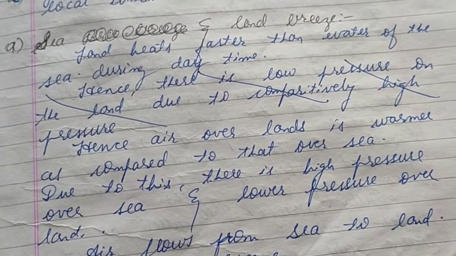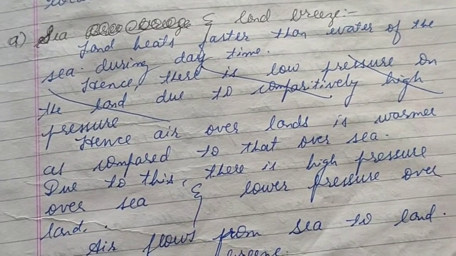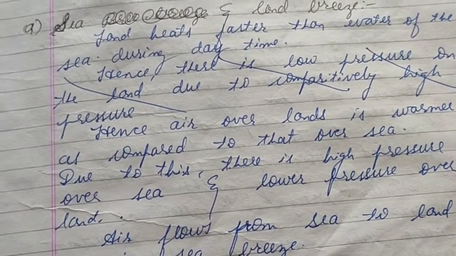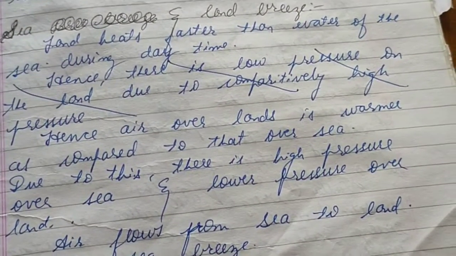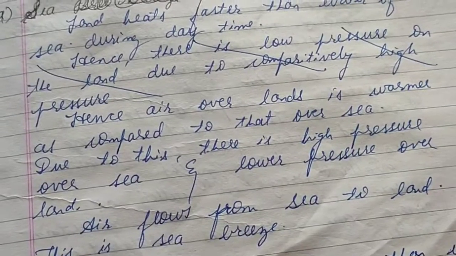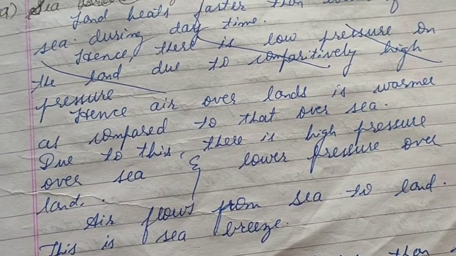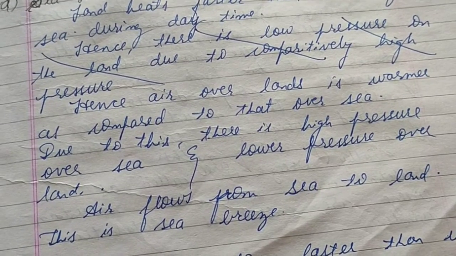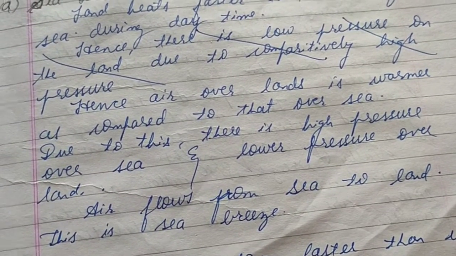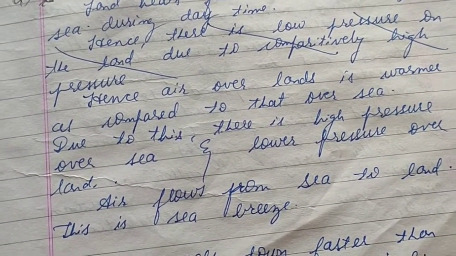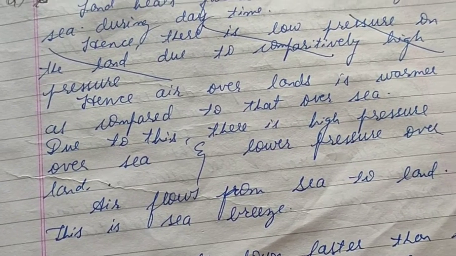Okay, the concept is almost similar. Land heats faster. This concept you must have seen in your school days also. Land heats faster than the water of the sea during the daytime. In sea and land breeze, what interaction will come? Land and sea interaction will come, and how the wind blows, how the variation in wind blowing will occur.